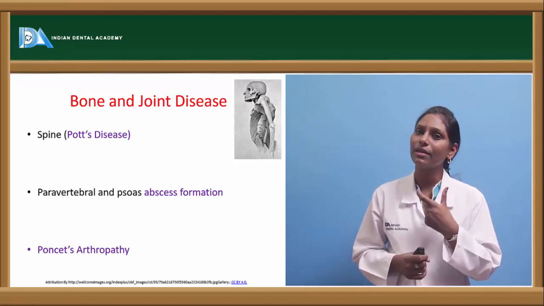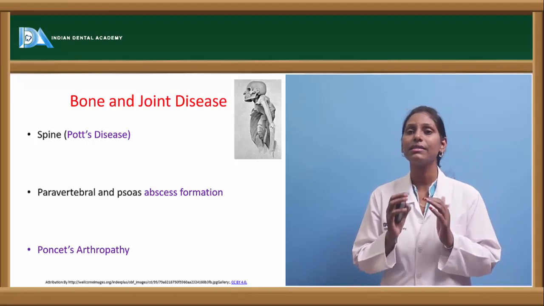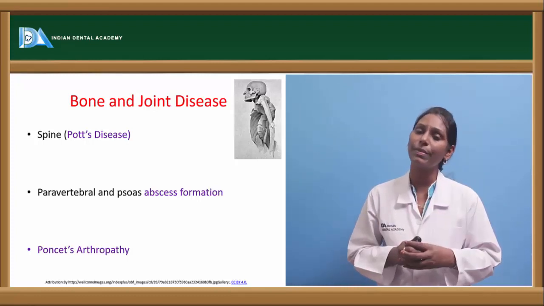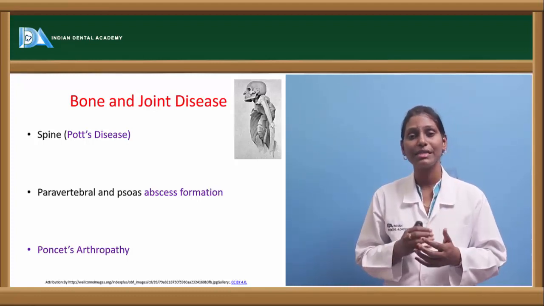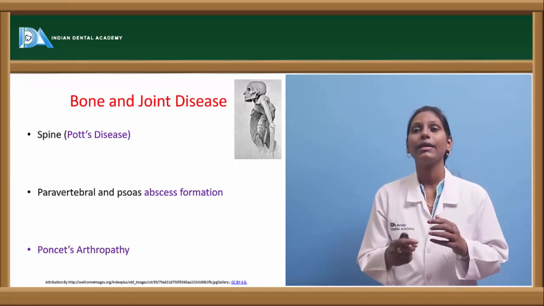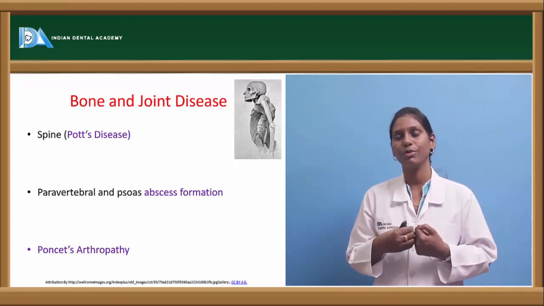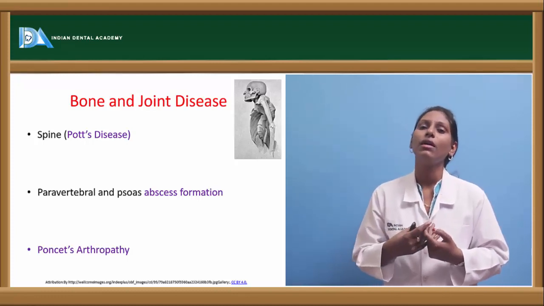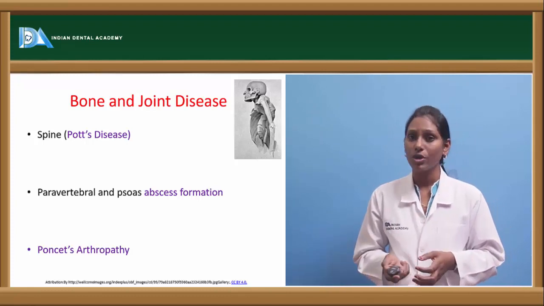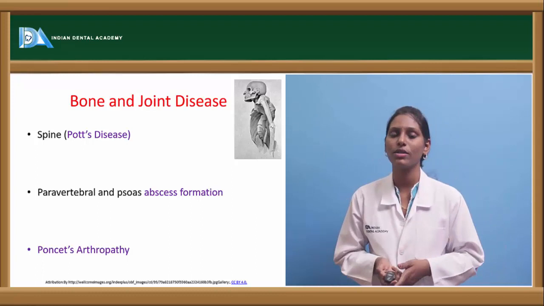It can be central tuberculosis of bone, where the central, medullary part of the spine bone is involved. We can see the epiphyseal plate, where the epiphysis is usually involved, and at the joint region also we can see tuberculosis of bone. Normally, there is a particular phenomenon called Poncet's arthropathy, usually seen in tuberculosis of bone.